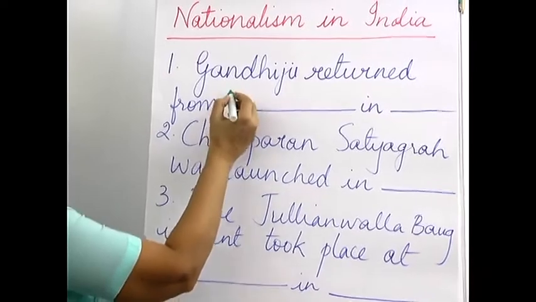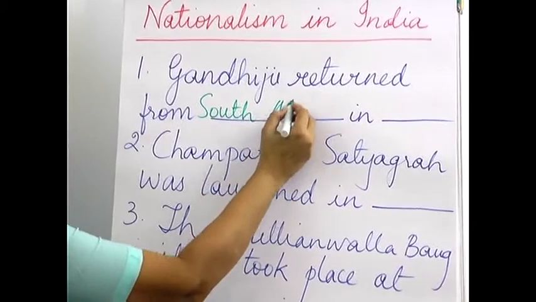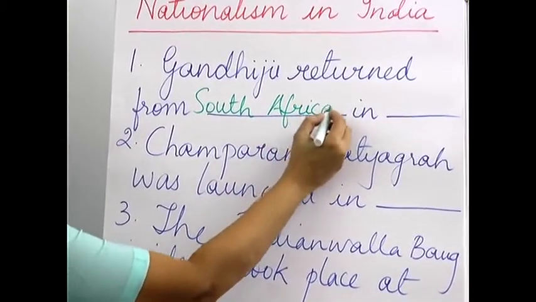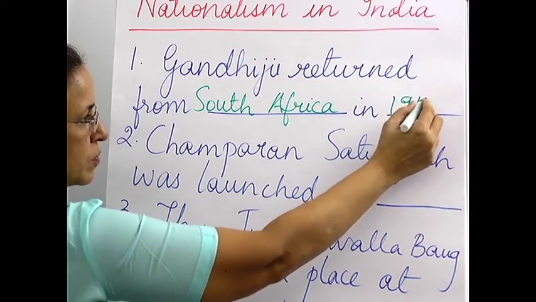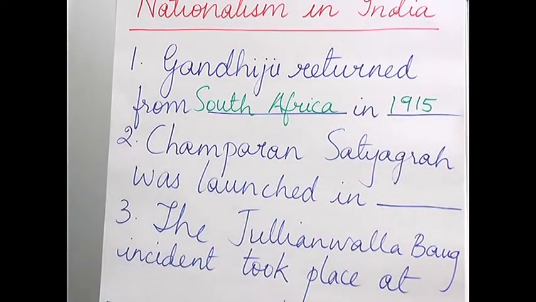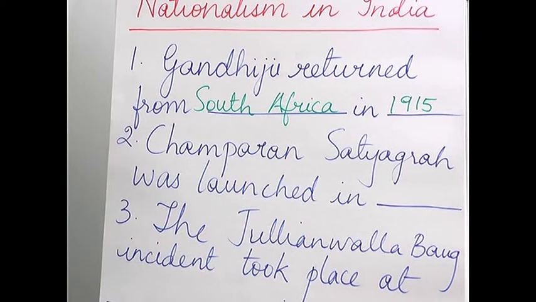So he came from South Africa in the year 1915. So if they ask you who returned from South Africa in 1915, then the answer will be Gandhiji. And in case they ask you when did Gandhiji return, then you will say 1915. From where did Gandhiji return to India? Then you will have to answer South Africa. Okay, so for one-liner, be careful what they have asked.